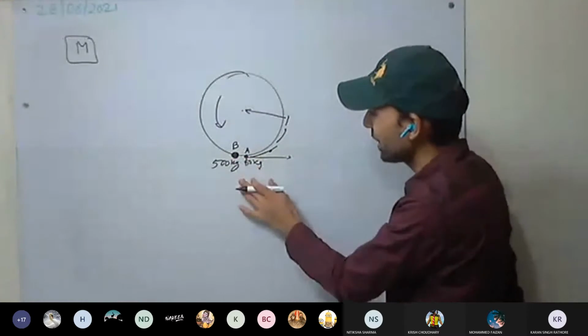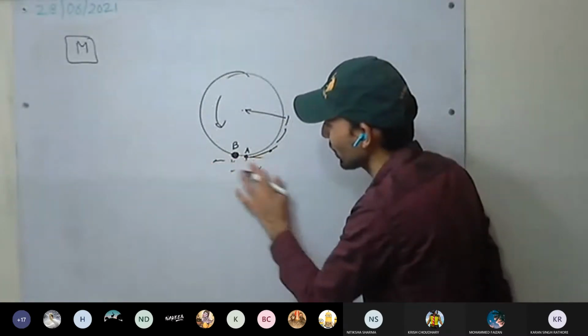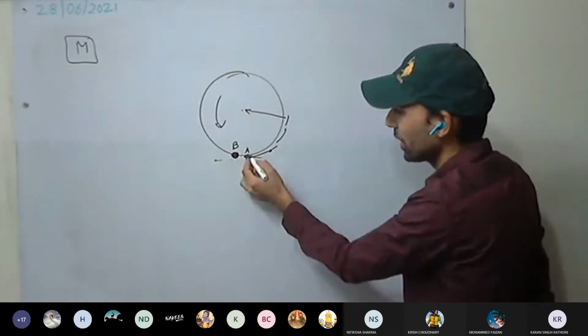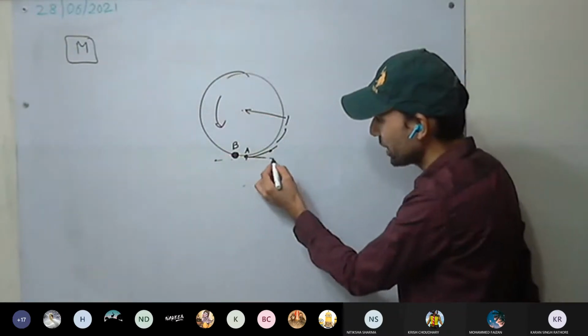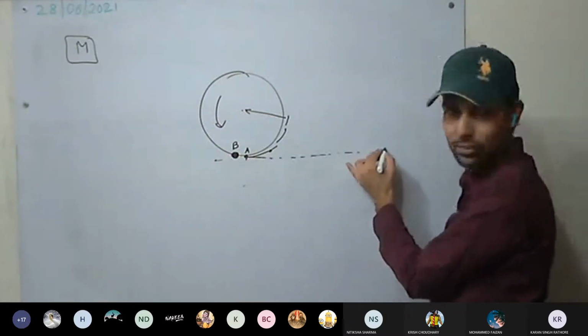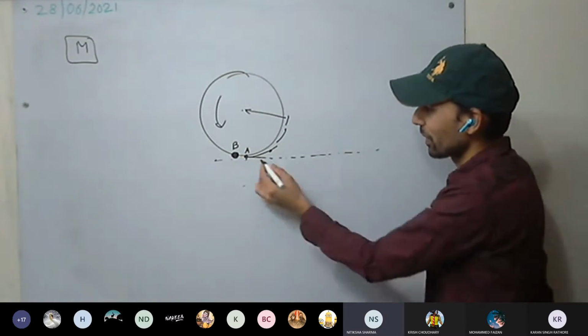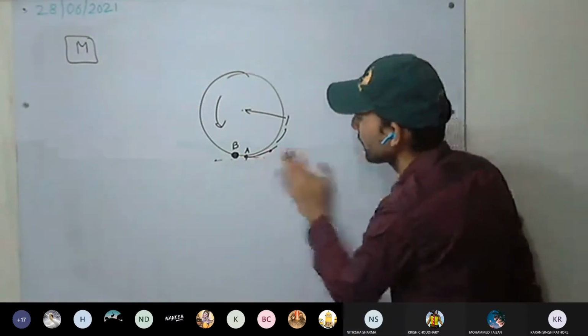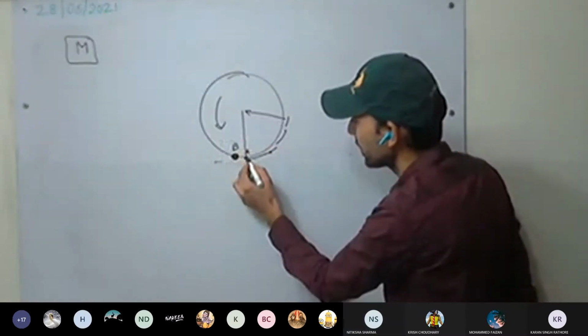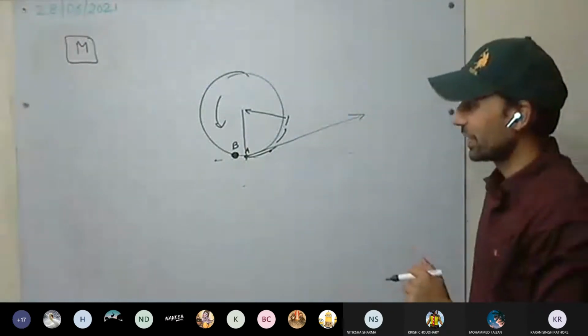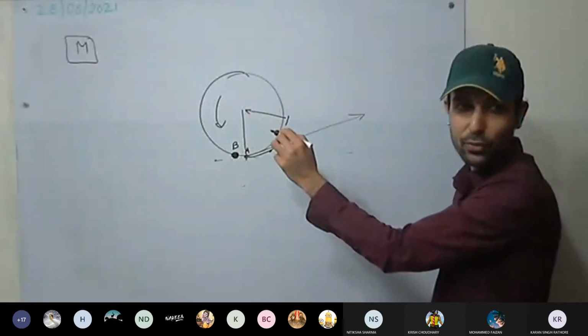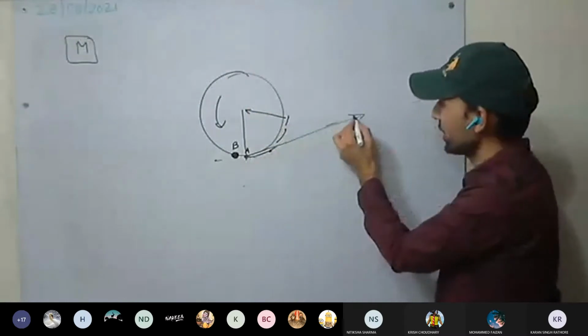See how the motion is going to be. You have been pushed out, so no gravitational force is acting on you, and you will move in a straight line. Yes or no? Yes, sir. For example, if we draw the tangent here, this will be the direction of your motion. At this position you lose the gravitational force and you move in this direction.